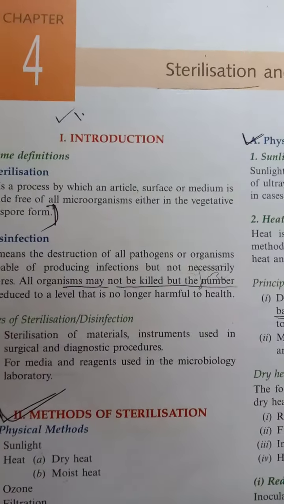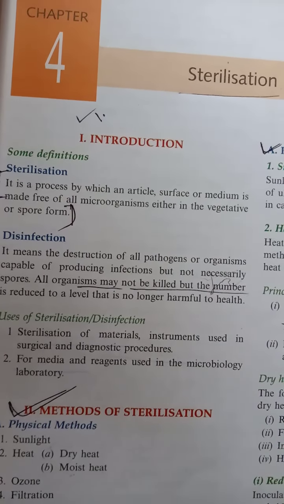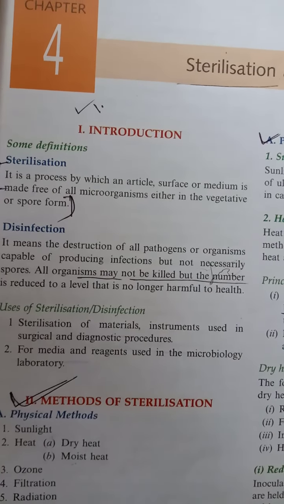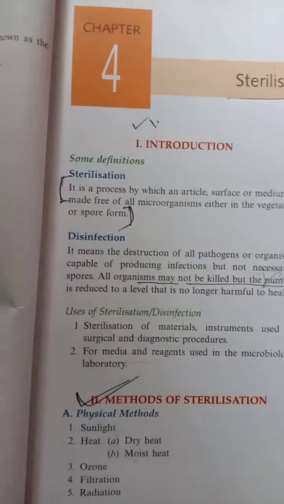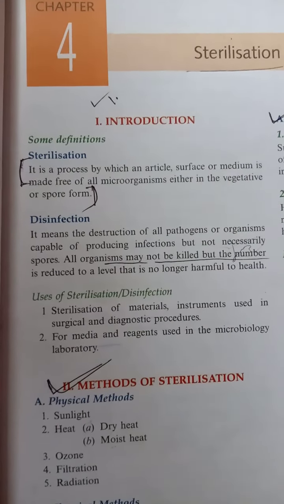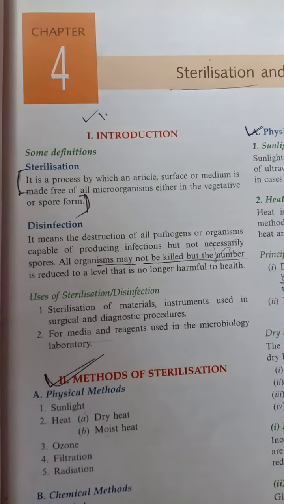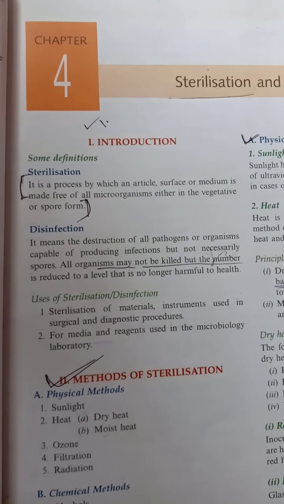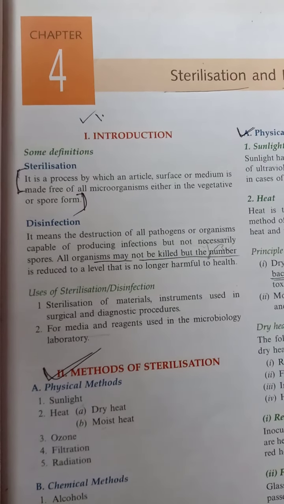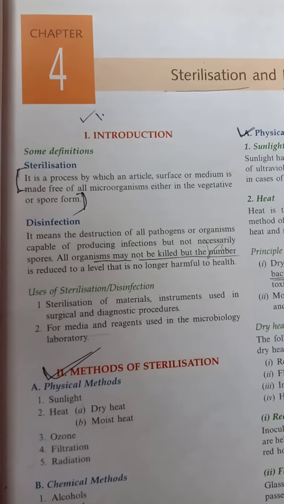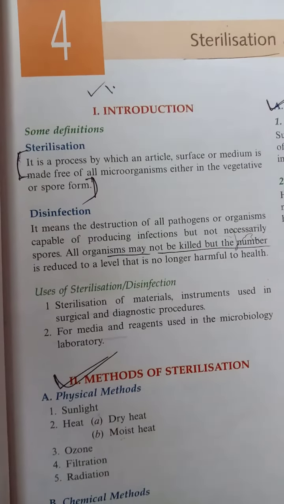Here I prefer the microbiology book for BSc nursing or GNM nursing. The book is C.P. Baveja. The C.P. Baveja book is quite good for BSc and GNM nursing. In GNM nursing there is a short course, but in BSc nursing the book is much better. For GNM nursing it is not necessary to read this whole topic, but for BSc nursing it is better, and it is sufficient. So let's start. At first, introduction.